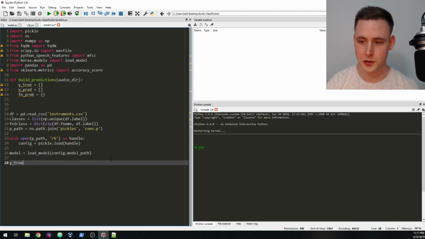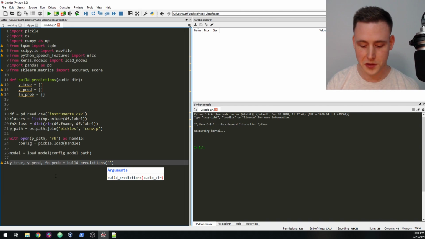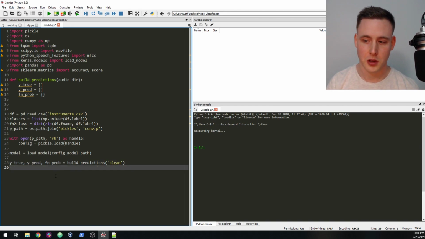And at this point, like I said, build predictions is going to return y_true, y_predict, and file name probability. So now we'll actually just call build predictions, and our audio directory is going to be clean, because those are our cleaned audio files that we want to make predictions on, right? So now let's build our function.